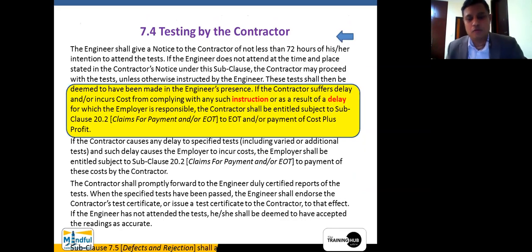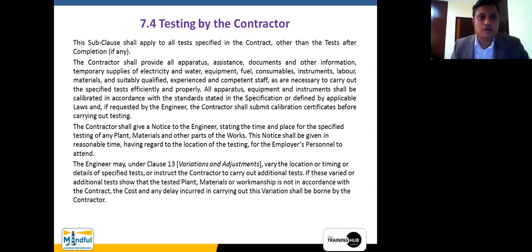Okay. Now, firstly, the testing by the contractor. If you go to this particular clause, it says this sub clause shall apply to all tests specified in the contract other than the test after completion. Now, this test after completion is of very, very important significance when it appears within the FIDIC Yellow Book. There is a specific clause within the FIDIC Yellow Book regarding the test after completion.